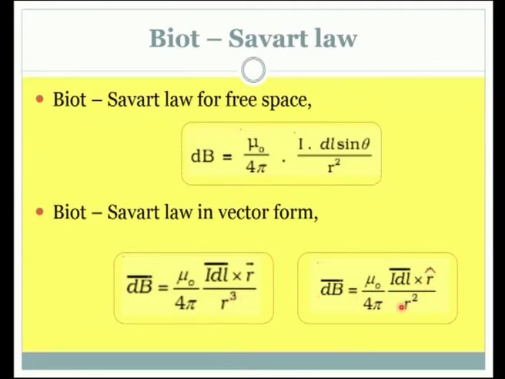So, these are some of the key factors that we have to keep in mind before we use the Biot-Savart law. We will normally use the Biot-Savart law in the scalar form, because handling a vector is a little difficult when we have to integrate and do calculations. So, we will use Biot-Savart law in the scalar form and get the magnitude of the magnetic field first, and then using the right hand thumb rule we can find the direction of the magnetic field. That approach will help us do the calculations with ease.